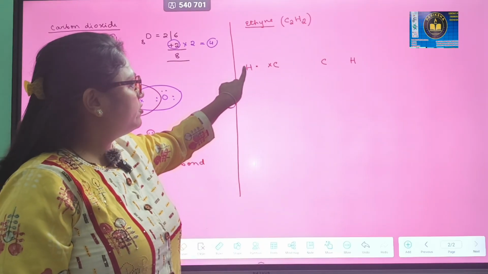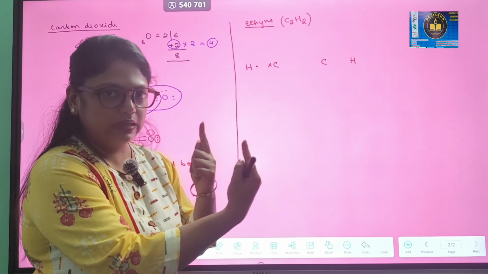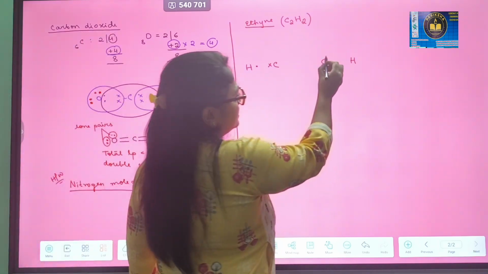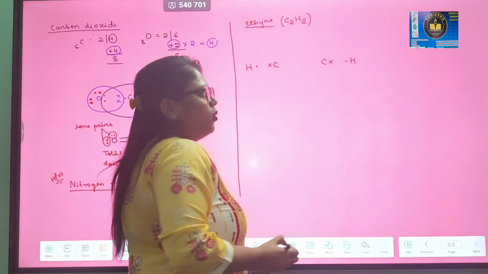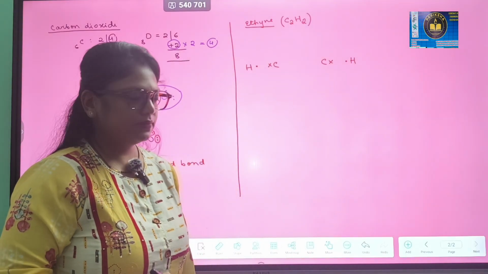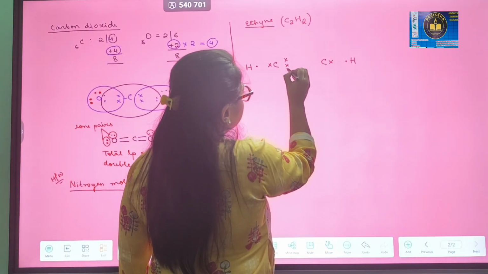This is the electron of hydrogen and this cross is the electron of carbon. So 1 sharing, right? In a similar way, this carbon also will share 1 electron with 1 electron of hydrogen.